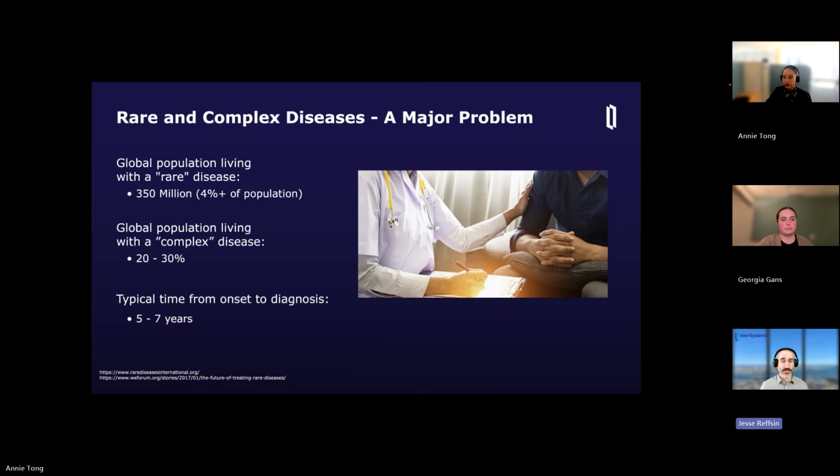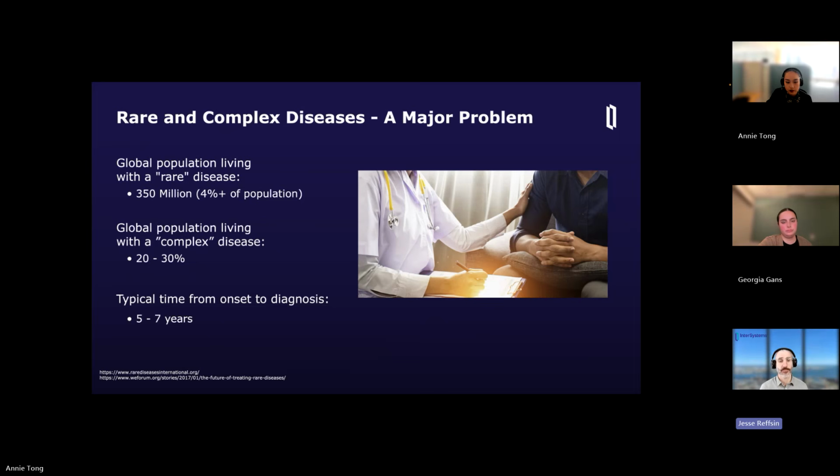So rare diseases, as you might expect, would be diseases that are affecting a small percentage of the global population. And while that is true, each individual rare disease might affect only a small percentage of the population. Because there are so many, rare diseases in general are actually a pretty big problem. They can affect 4% or more of the population. And when we add in complex diseases, which we would consider to be diseases that have multiple chronic conditions overlapping that make them very difficult to diagnose, that number can jump up to 20 to 30% of the global population. So we can see there are a lot of folks today living with these diseases.